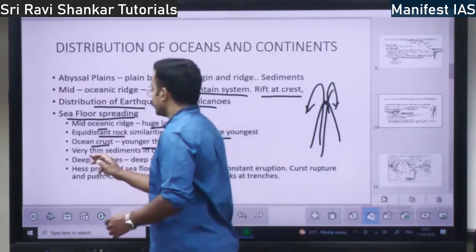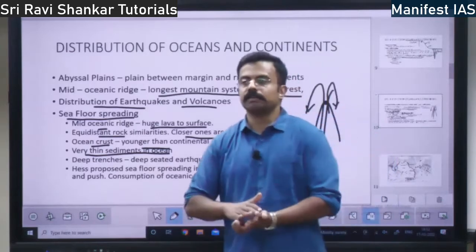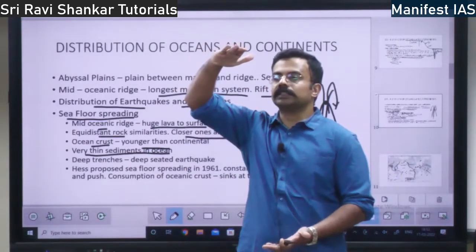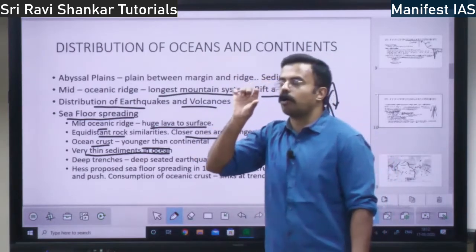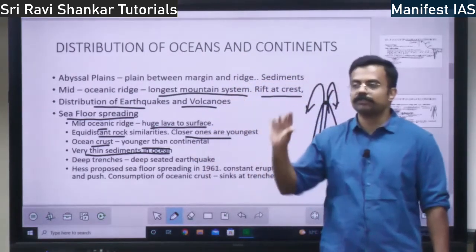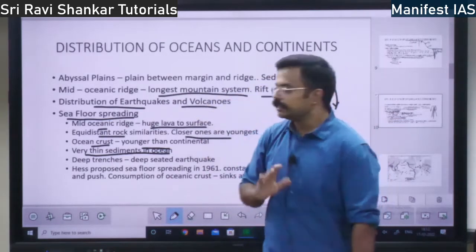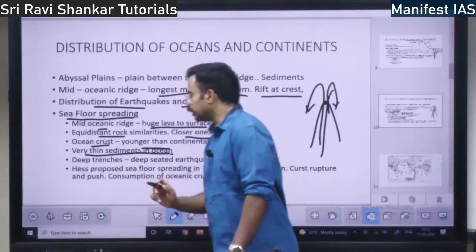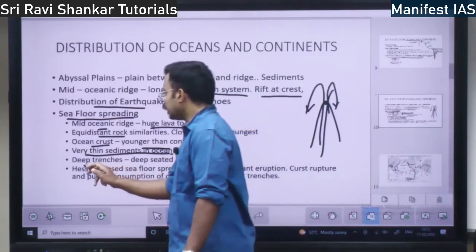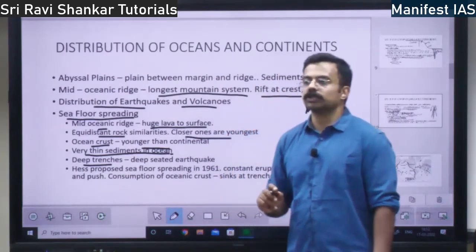There are very thin sediments in the ocean. In the continent the sediment thickness is high, whereas the oceanic basement is very thin. The continental basement is very thick, right? This difference you should know. There are very thin sediments in the ocean, and also there are deep trenches in the ocean.